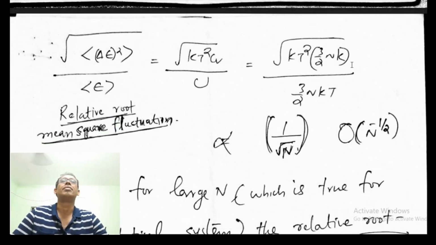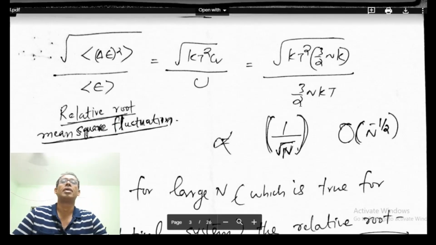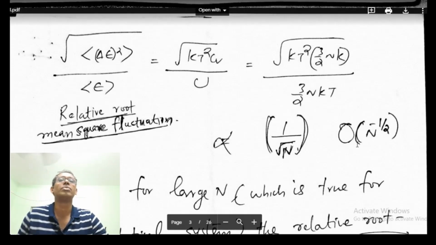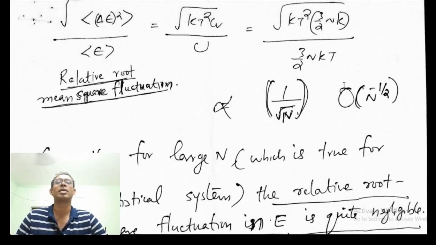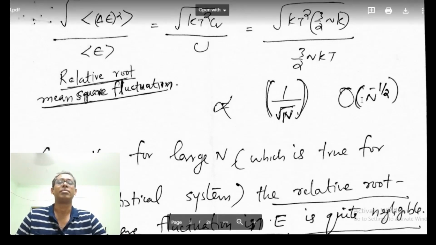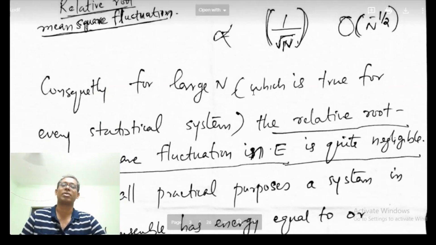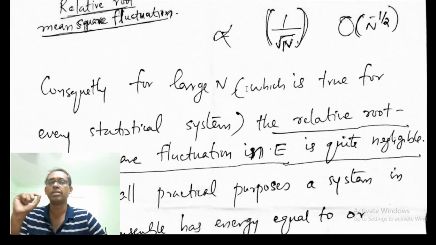Here we have root N, and in the denominator we have N, so this is proportional to 1 by root N, or of the order of N to the power minus half. So the relative root mean square fluctuation is of the order of N to the power minus half, or 1 by root N, for large N, for a large number of particles in a system.